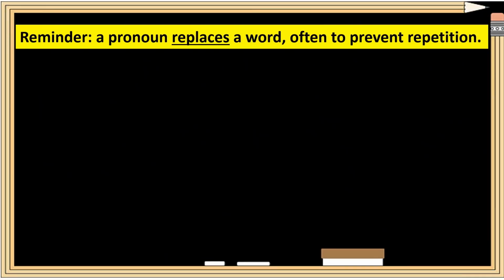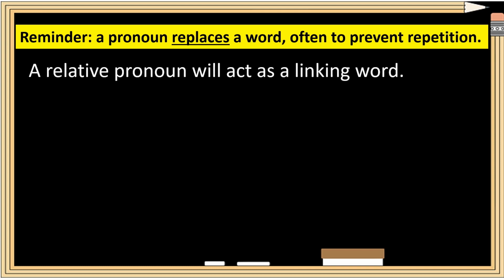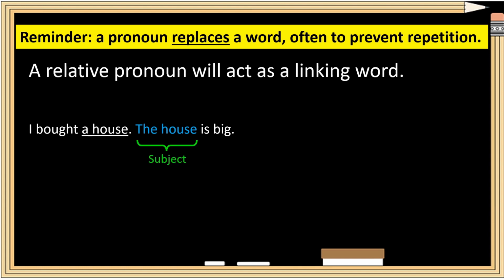First, a reminder that the function of a pronoun is to replace a word. So a relative pronoun will replace a word, but it will also act as a linking word and relate sentences together. So if I take these two sentences, I bought a house, the house is big. In the second sentence, we see the word the house, that is the subject of the sentence because it's doing the action of being big. This is the word I'm going to replace with a pronoun, and to do that, I put that or which instead. So my final sentence is I bought a house that is big.